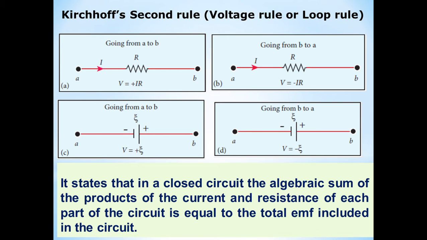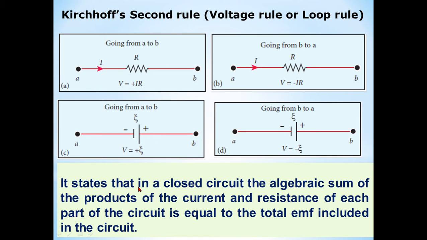Then Kirchhoff second rule is the voltage rule or loop rule. The statement of Kirchhoff second rule is: in a closed circuit, the algebraic sum of the product of the current and resistance of each part of the circuit is equal to the total EMF included in the circuit. Very important 2-mark question. The condition for the second rule is that the circuit should